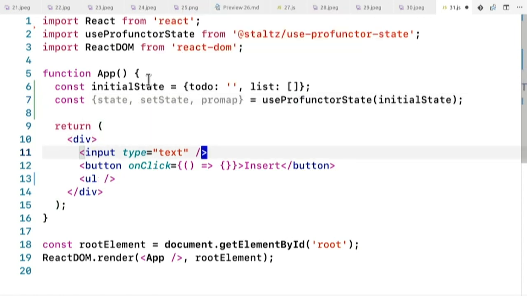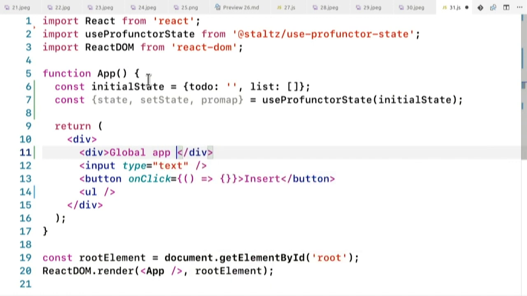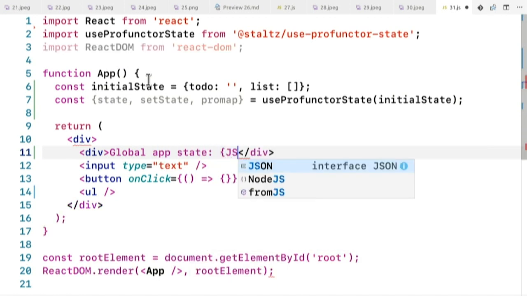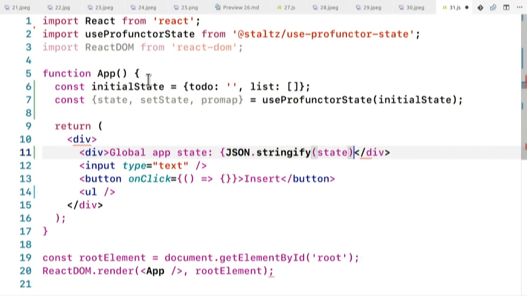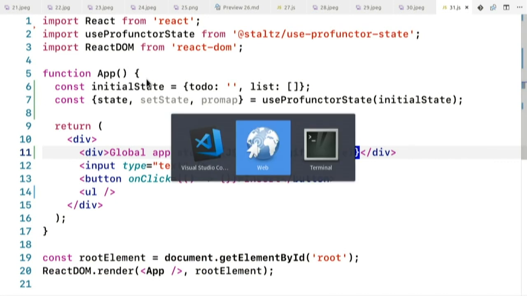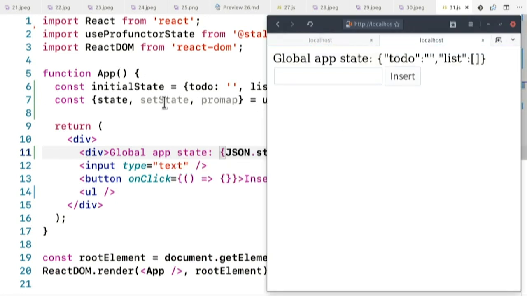And okay, now let's put some debugging global app state over here so we can know what's going on. Good. There we go. So now, as I type here, I should see something in this todo, right?